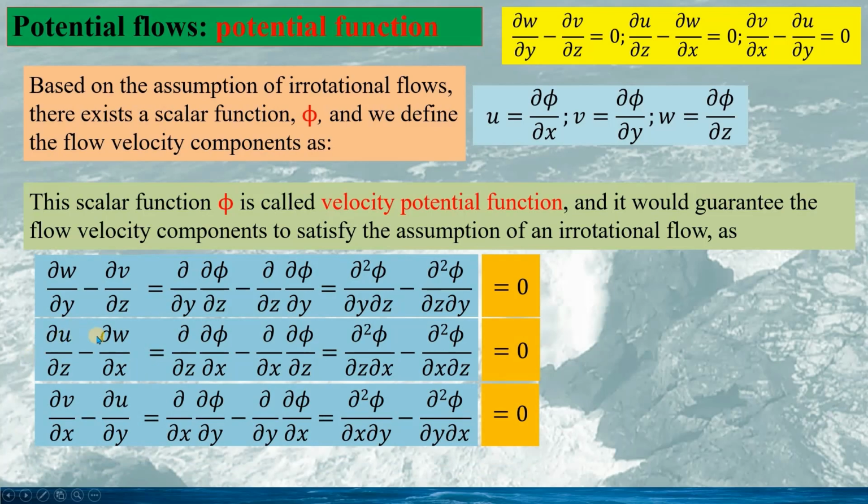Similarly, we can calculate the component along the y-axis. Again, it is 0, and the component along the z-axis is also 0. This makes sure the curl of the fluid velocity vector v is 0, because all three components of the curl are 0.